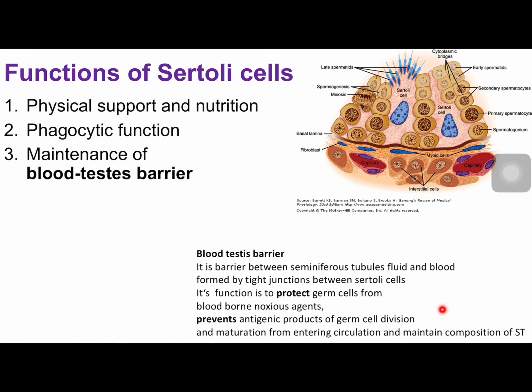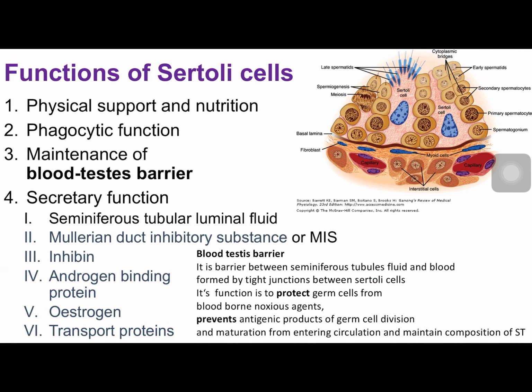And last but not the least, the third function of this blood testis barrier is to maintain the composition of seminiferous tubules. Seminiferous tubular composition is quite different for production and maintenance of spermatogenesis. So that composition is maintained uniquely by the blood testis barrier. So these are the three important functions.